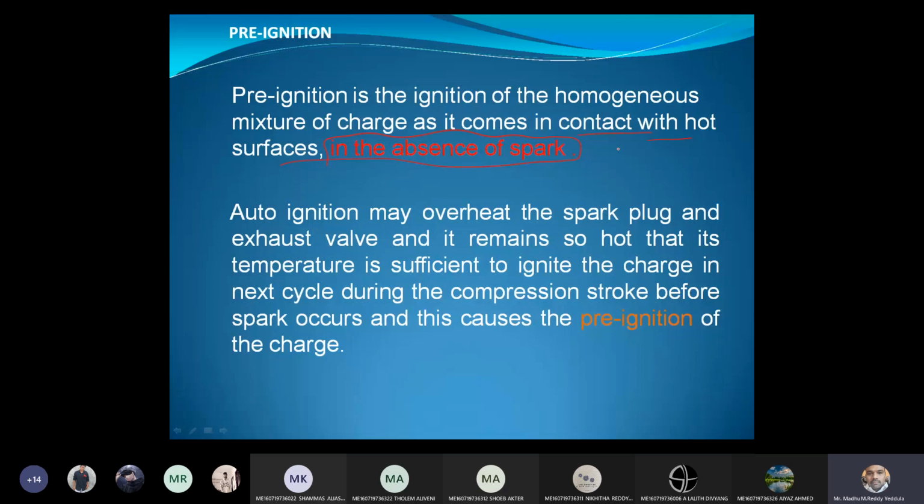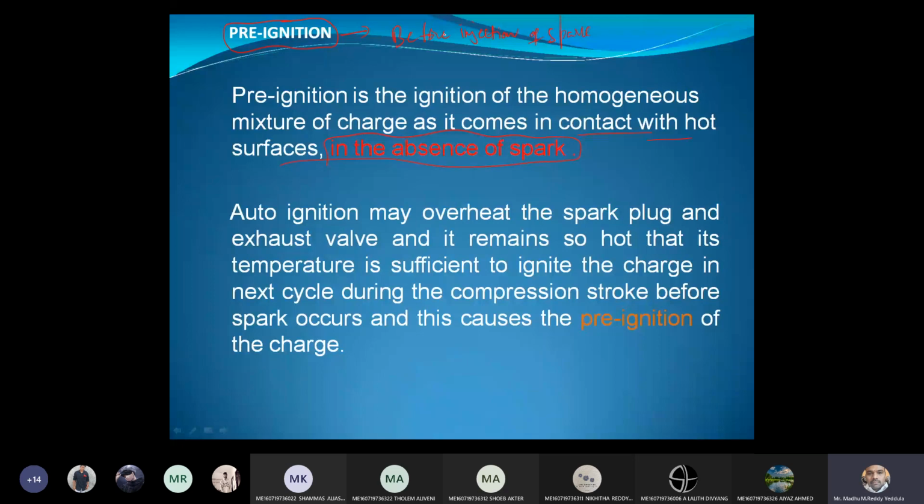Why am I calling it pre-ignition? Because this can take place before the start of the spark. Pre-ignition means the ignition is taking place before the injection of the spark. Whereas in case of knocking, after the injection of the spark, one more flame front starts due to the auto ignition.